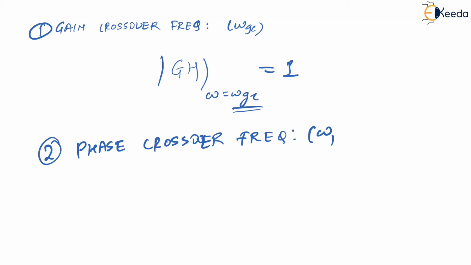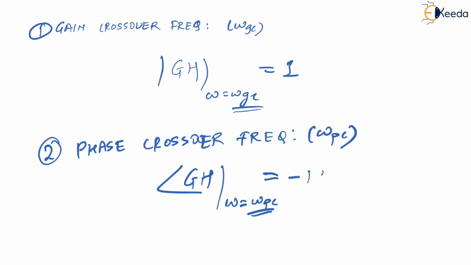How is that shown? That is nothing but omega PC. Now if you check out the frequency at which the angle of the loop gain GH becomes equal to minus 180 degrees, you will not appreciate that, I know. So for that, let us say the angle of GH at omega equal to omega PC. At this frequency, what has to happen? My angle should be equal to minus 180 degrees.